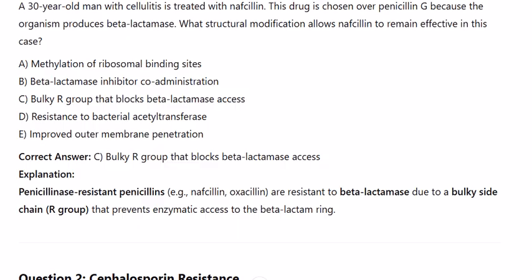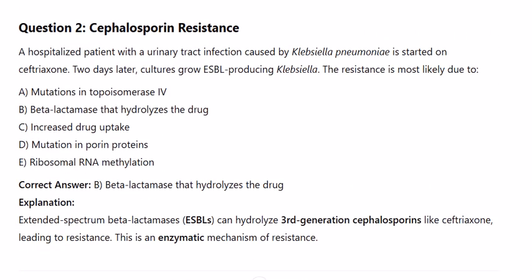Question 2. Cephalosporin resistance. A hospitalized patient with a urinary tract infection caused by Klebsiella pneumoniae is started on ceftriaxone. 2 days later, cultures grow ESBL-producing Klebsiella.